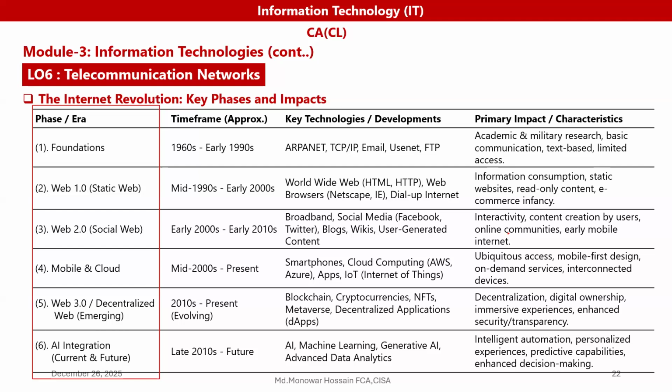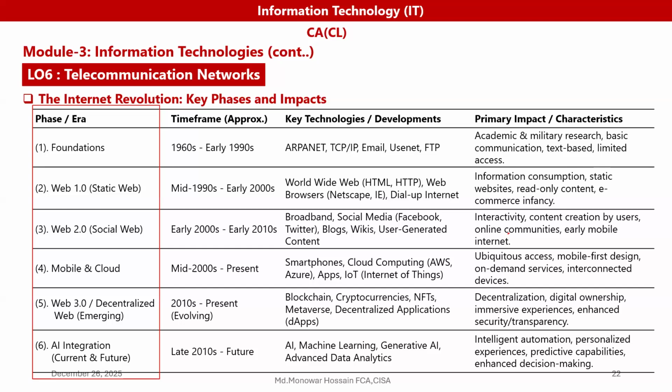Then mobile and cloud. That technology uses smartphones, cloud computing, and IoT, the Internet of Things. Here the primary impact is mobile-first design, on-demand service, and interconnected service.